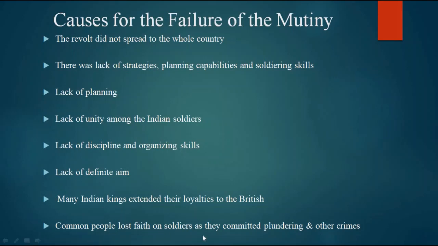Common people lost faith in the soldiers because the soldiers committed plundering and other crimes. As I told earlier, in Delhi, when Bahadur Shah said, I don't have money to pay the salary, immediately they looted the treasury. They are soldiers, they should not loot. The fence should not eat the crop. So here they looted. That's why common people lost faith in the soldiers. So these are the causes for the failure of the 1857 revolt.